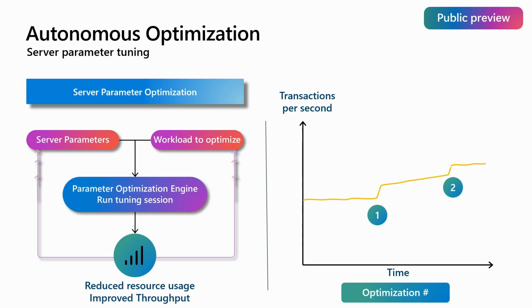So you can start a tuning session and start running a workload against it. It has this AI-powered tuning engine, which will try different configurations, make inferences, try additional iterations, and gradually build up a profile to identify the best server configuration for this specific workload.